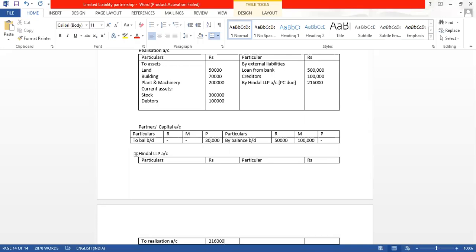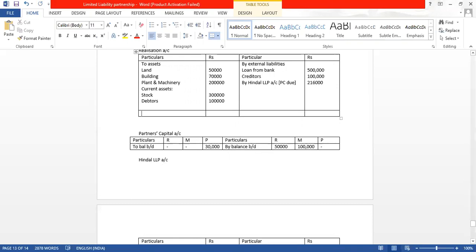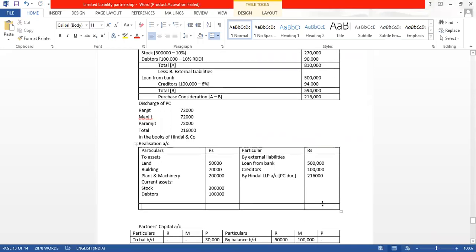Now this is done. After this, there is no asset which is not taken over by the LLP. There is no liability which is not taken over by the LLP. So we'll close the realization account. We will take the profit or loss. I can see that the credit side is having a total of 5 plus 1 plus 2,16,000, that is 8,16,000. So whatever difference comes will be distributed to the partners' capital account.